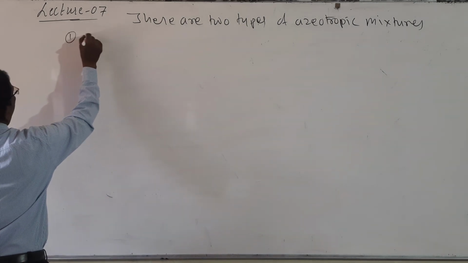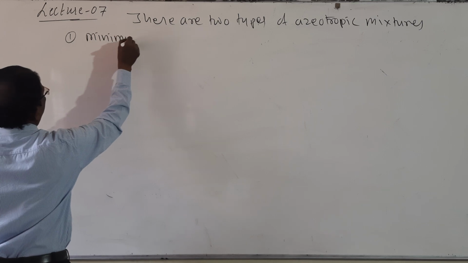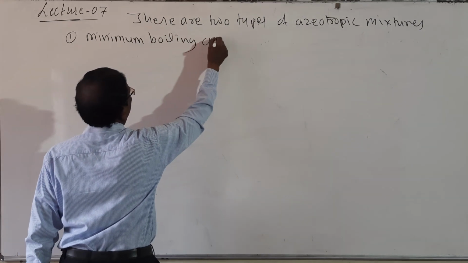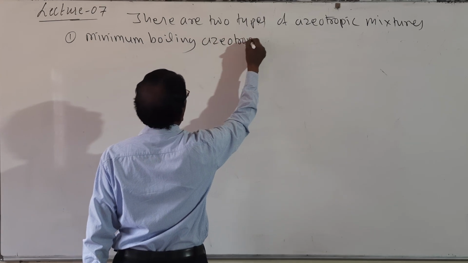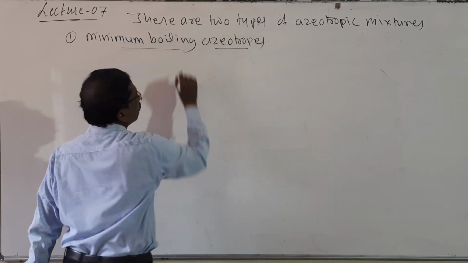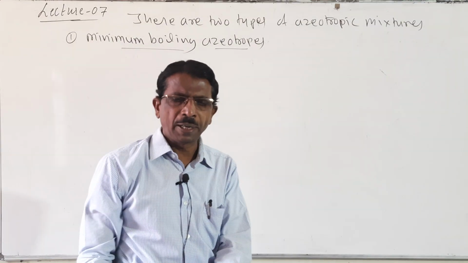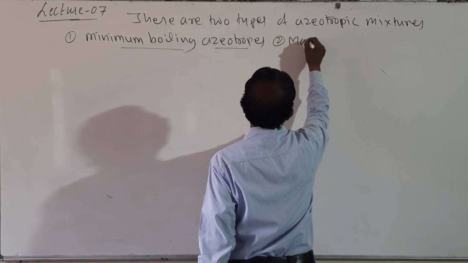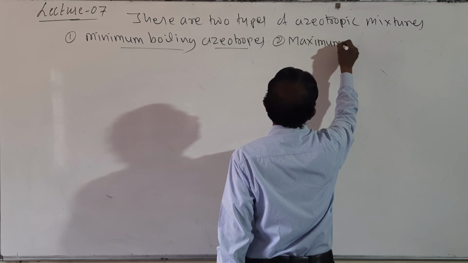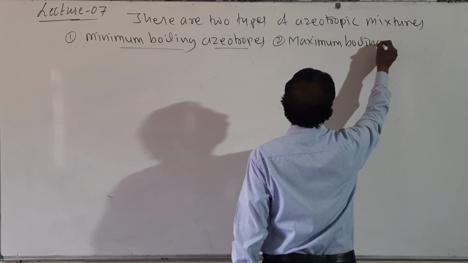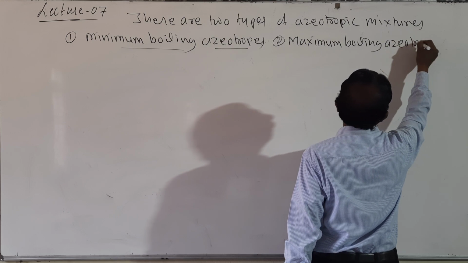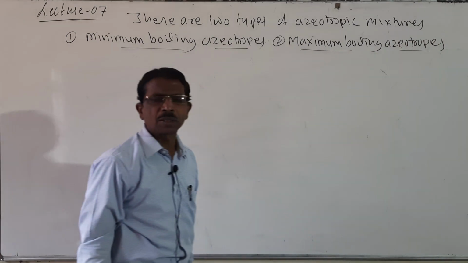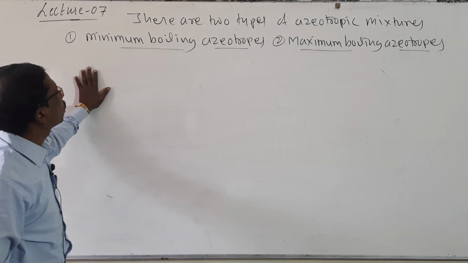Number one, minimum boiling azeotropes, and second one, maximum boiling azeotropes. Look here, students. What are minimum boiling azeotropes?